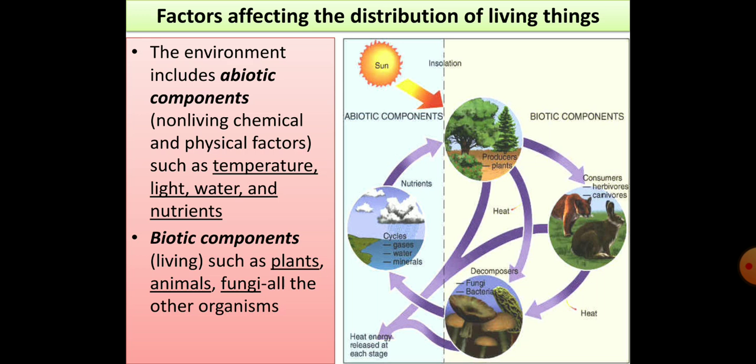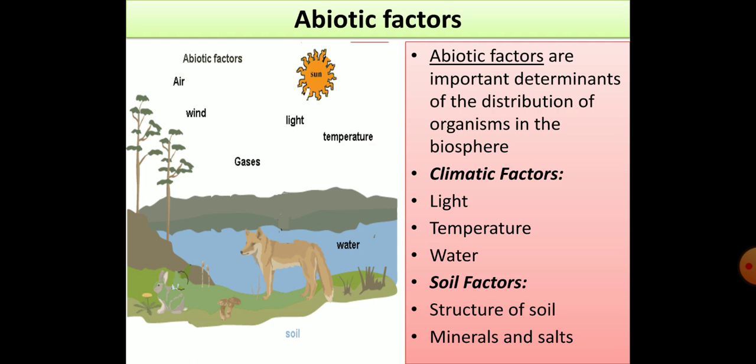In the biological factors, usually that is interrelated with the biotic and abiotic components of an ecosystem. Then what are the biotic components? All living organisms in the environment are simply referred to as the biotic component, and all non-living things, that may be light, temperature, water, those are referred to as the abiotic factors. In the abiotic factors, you will have the climatic factors, that's light, temperature, water, and humidity, etc.